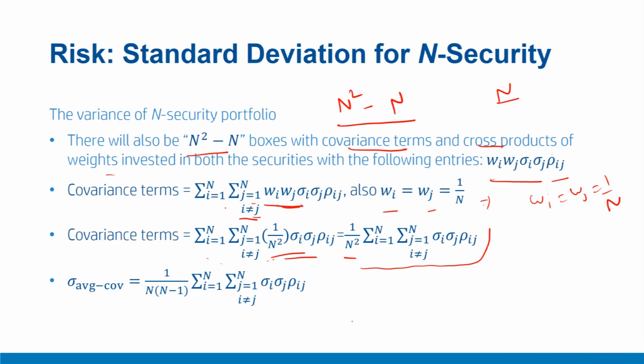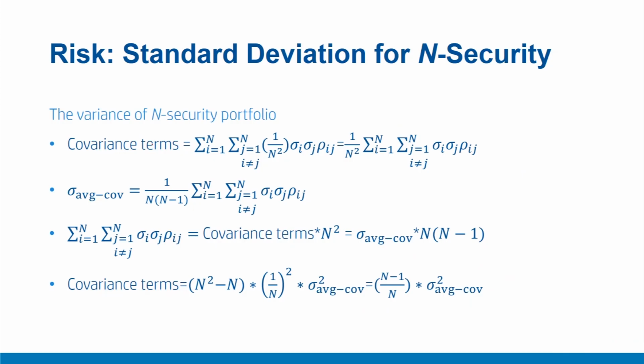We already know that there are n square minus n boxes, or n into n minus 1 boxes. So an average covariance can be easily defined as the summation of all these covariance terms divided by the total number of these covariance boxes, which are n into n minus 1 or n square minus n. So let us define our average covariance as we did for variance terms also. We can define our average covariance as 1 upon the total number of terms, which is n into n minus 1, multiplied by the summation of all these covariances. So this is our average covariance, or a simplifying assumption.